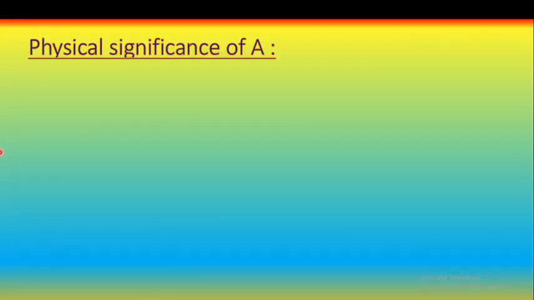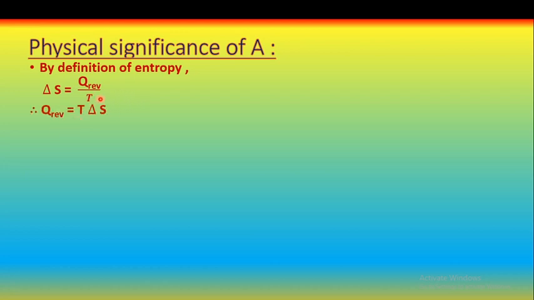So what is the physical significance of Helmholtz free energy? By the definition of entropy, we know that delta S is equal to Q reversible upon T, according to the Clausius equation. Therefore, Q reversible is equal to T into delta S. Therefore, we can write delta A is equal to delta E minus Q reversible.